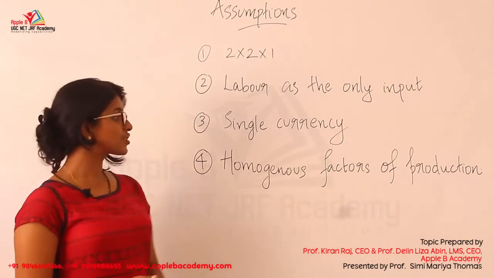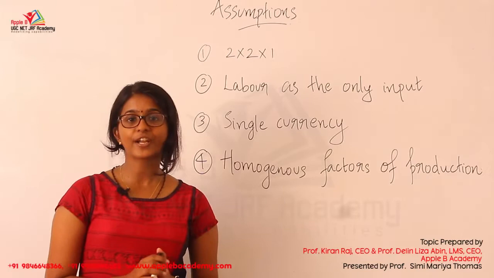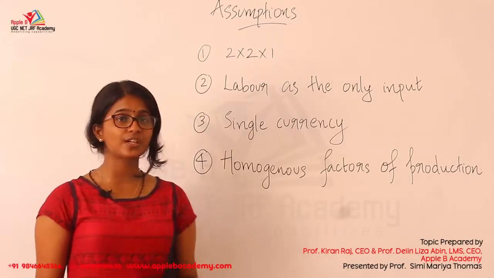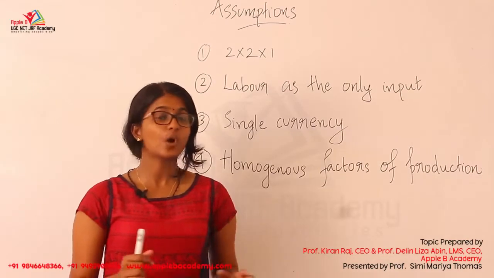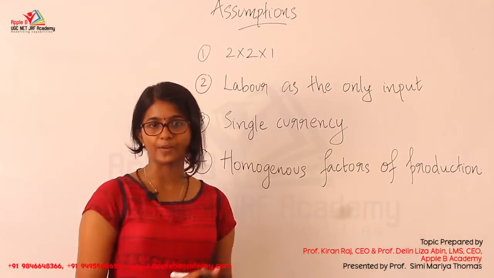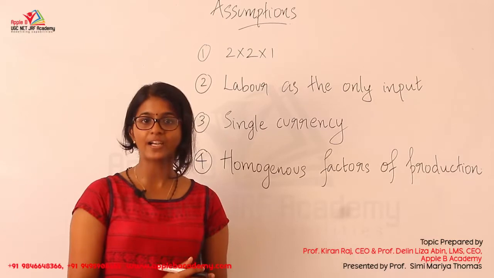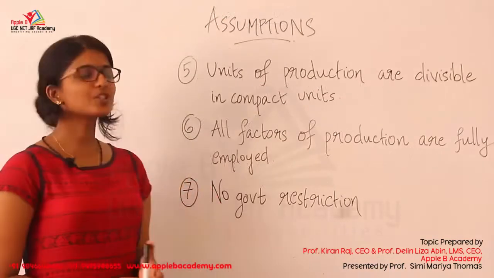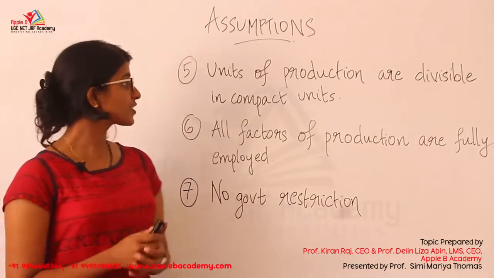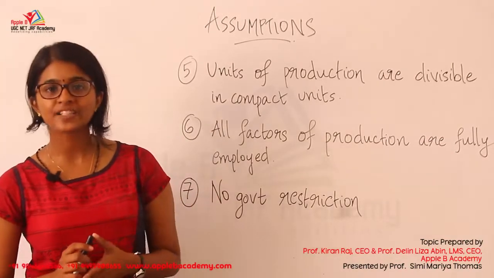And the fourth assumption is the homogeneous factor of production. What is the factor of production used here? It's labor. So when labor is considered, it is homogeneous. We don't have any specialized unit of labor. Whatever labor is provided, all the labor units are considered homogeneous. Moving to the fifth assumption, units of production are divisible in compact units.